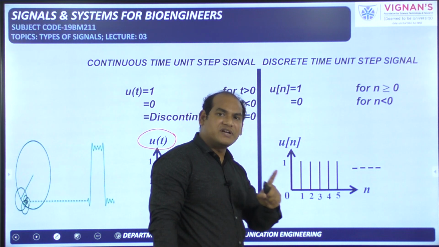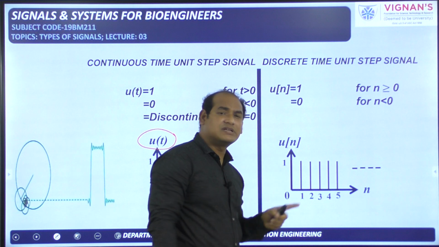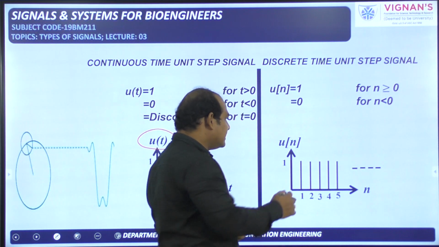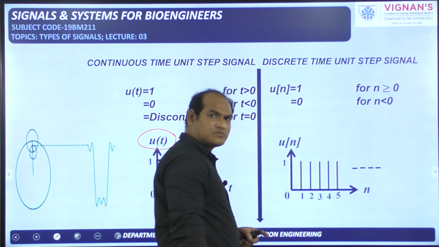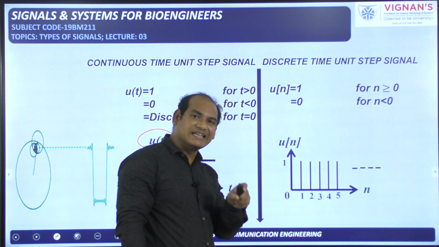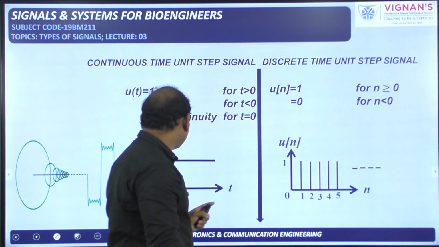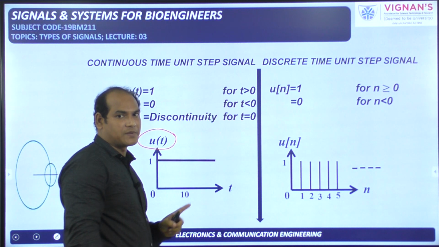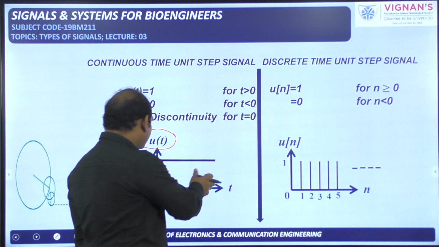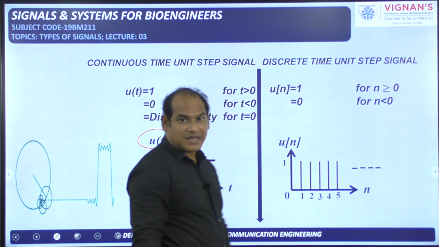And previously I mentioned that for all discrete time signals the independent variable n should be represented in the square bracket. Now you will know the importance of keeping that n in the square bracket, and the importance of keeping this t in the normal bracket. So this is the representation. Now you define this signal mathematically.